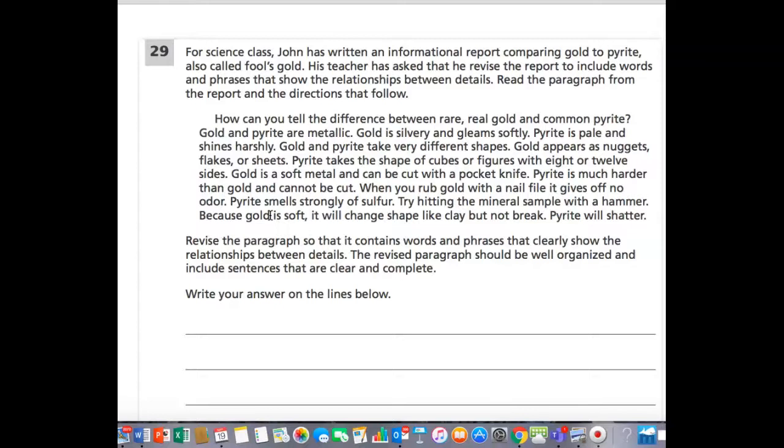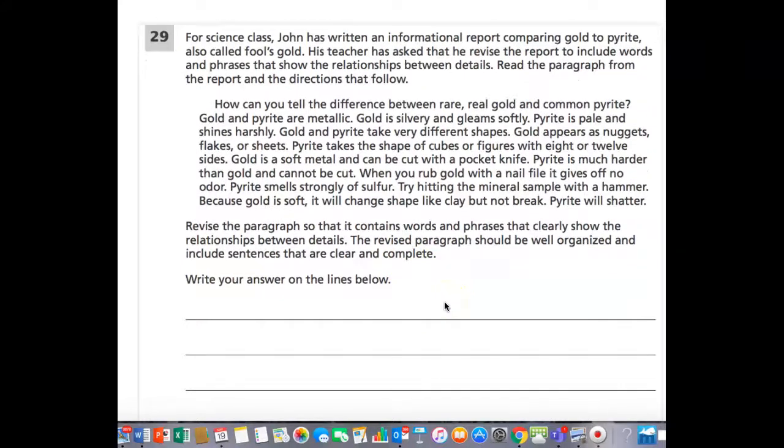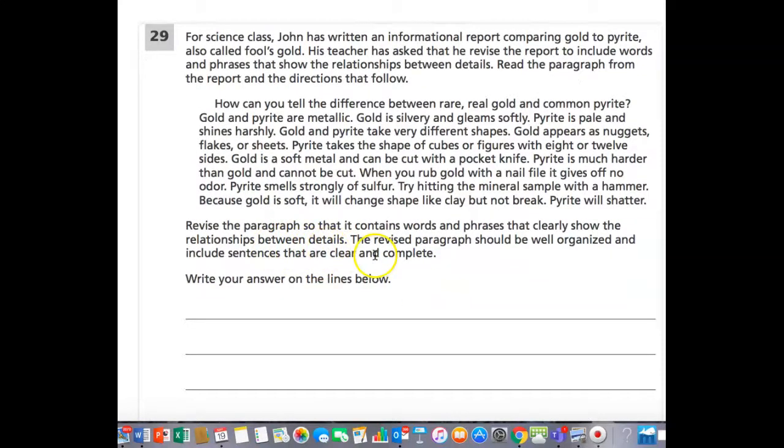Gold is a soft metal and can be cut with a pocket knife. Pyrite is much harder than gold and cannot be cut. When you rub gold with a nail file, it gives off no odor. Pyrite smells strongly of sulfur. Try hitting the mineral sample with a hammer. Because gold is soft, it will change shape like clay, but not break. Pyrite will shatter. Revise the paragraph so that it contains words and phrases that clearly show the relationships between details.